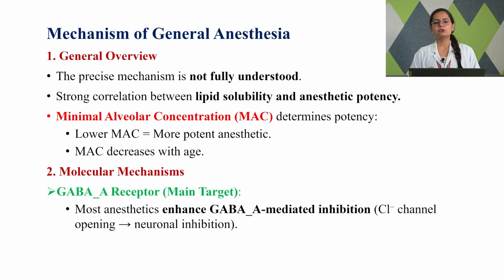Next, we are going to see what the different mechanisms of general anesthesia are. As I said, general anesthetics are classified based on the mechanism of action. They can also be classified based on the different routes of administration. Based on route of administration, they are classified into two types: inhalational anesthesia and intravenous anesthesia.